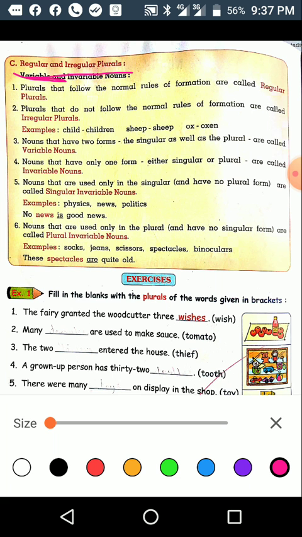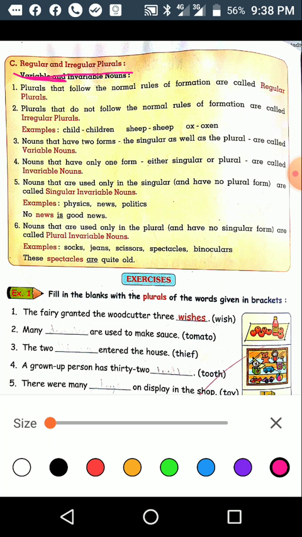Second, the plurals that do not follow the normal rules of formation are called irregular plurals. Irregular plural nouns are ones that do not follow the pattern of pluralization set forth by regular nouns. That is, you cannot simply add s or es to create the plural form.